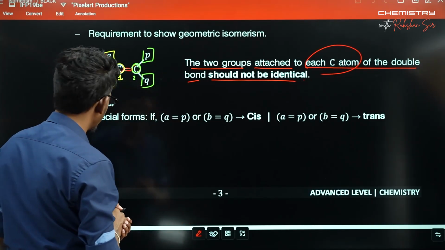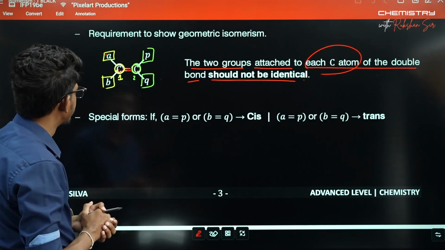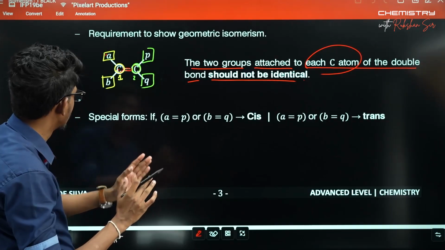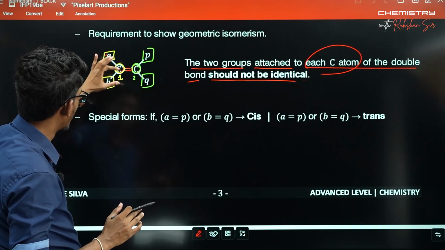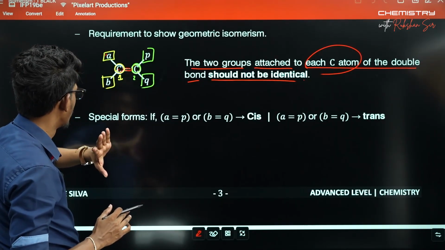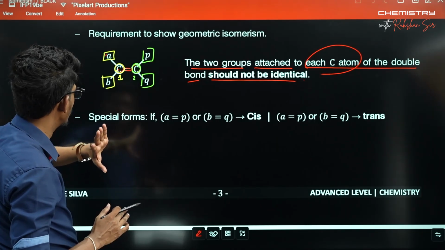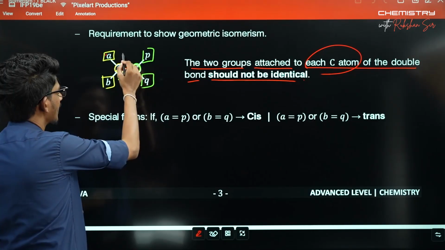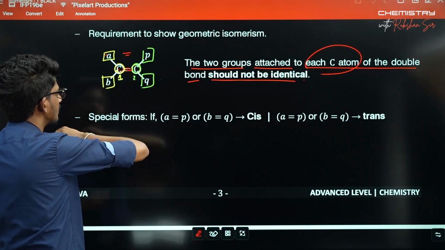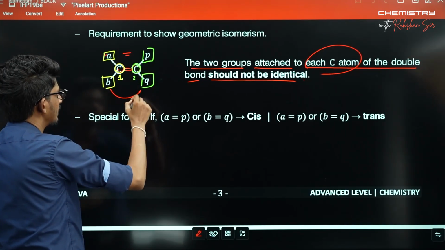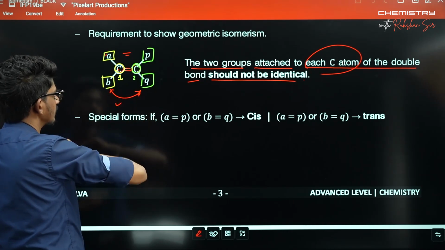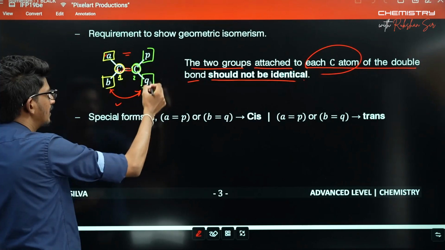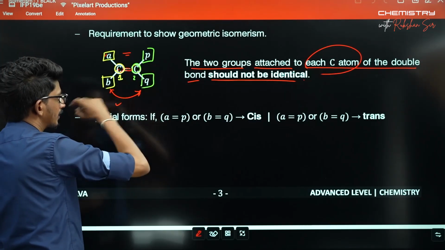Right? It's like this, right? So first of all, I am again telling you what we have said: two groups of each carbon should differ. But you can have the same group here. So A and P can be same, E and P can be same, right? B and Q can be same. No worries with that, right? That could occur. But you can't have A and A. You can't have P and P.